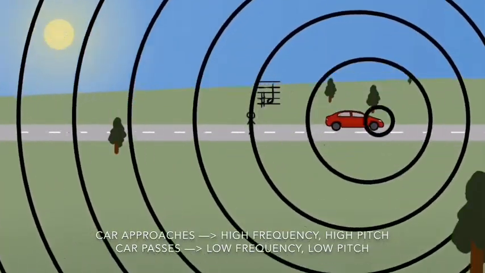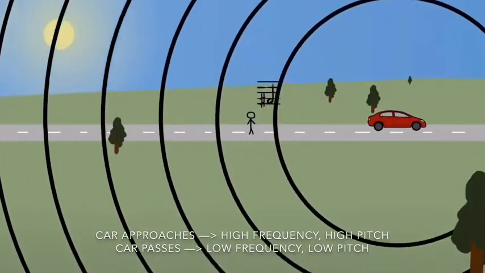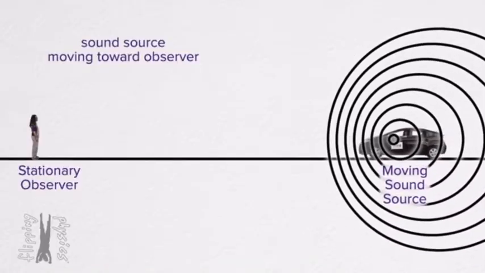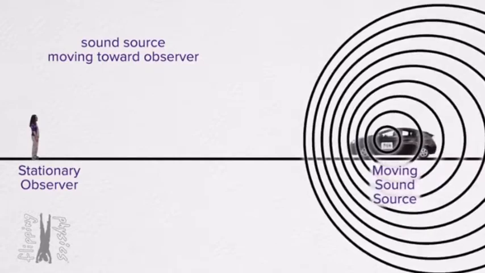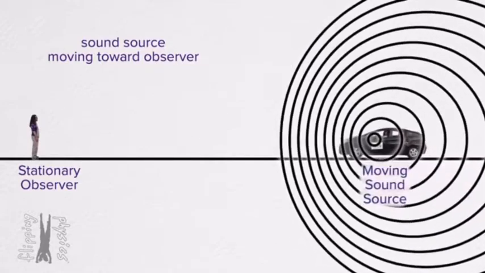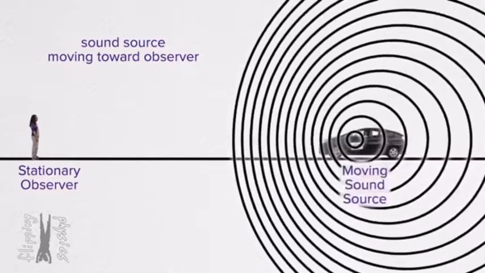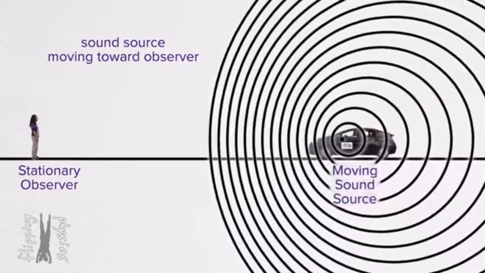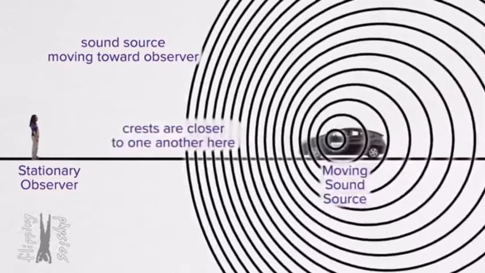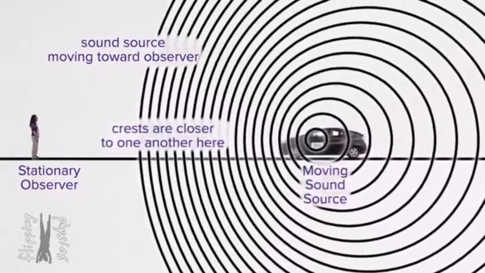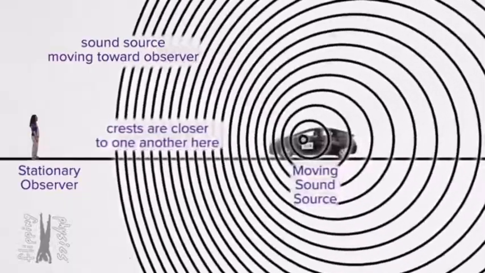Yet we must remember that this change in frequency and pitch is only perceived by the stationary observer because of the movement of the source emitting the wave, which in this case is the car. To the person driving the car, the frequency and pitch of the car horn remains constant because they are moving along with the car. It must be noted that the Doppler effect only occurs for the stationary observer because they perceive the change in frequency and pitch of the sound waves due to the motion of the source emitting the waves, which is the car, relative to them.